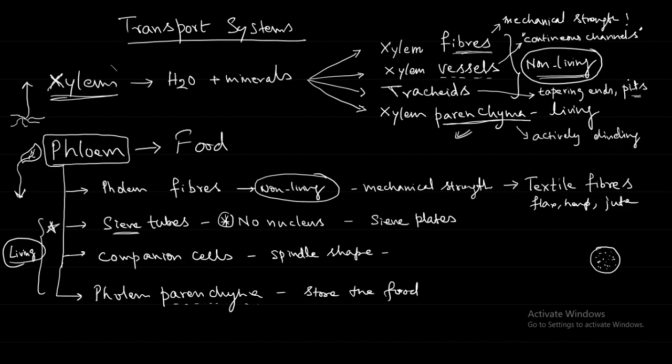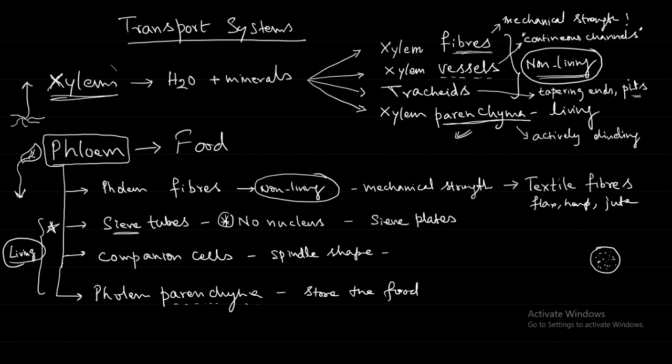Laterally means side to side. Same thing, phloem parenchyma also stores food. It doesn't have anything to do with water, but it stores food. So both xylem parenchyma and phloem parenchyma store food.